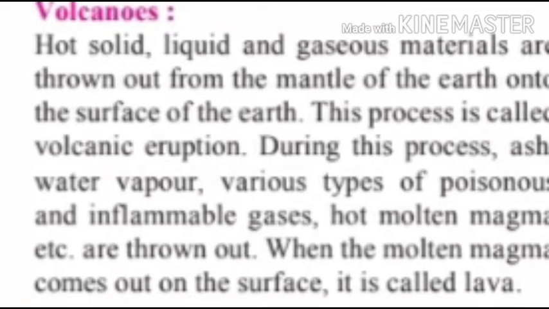Mantle is one kind of layer of the earth. When the molten magma comes out on the surface, it is called lava. It means that material which was thrown out from the mantle to the surface is called lava.